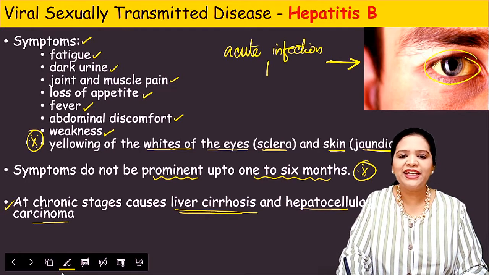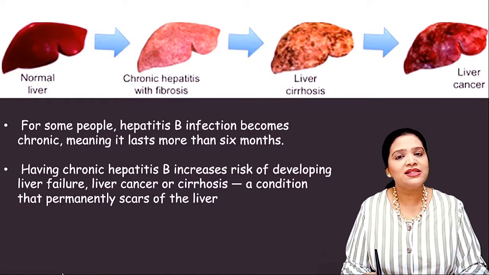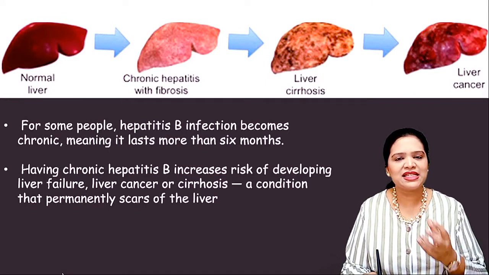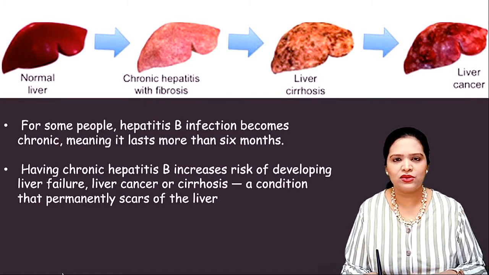Okay, so later it develops into chronic infection. In the chronic stage, what will happen? The patient will have cirrhosis of the liver. So what is liver cirrhosis? The liver cells get damaged and won't function properly. So this condition is called liver cirrhosis.